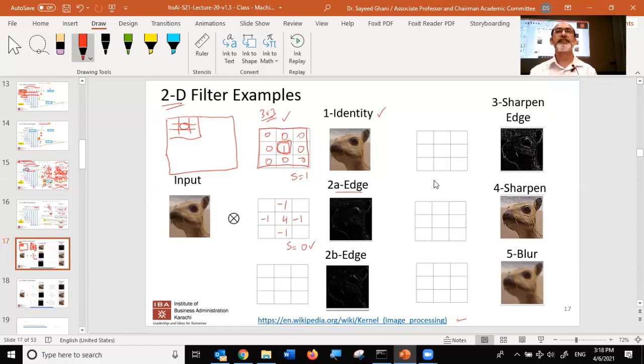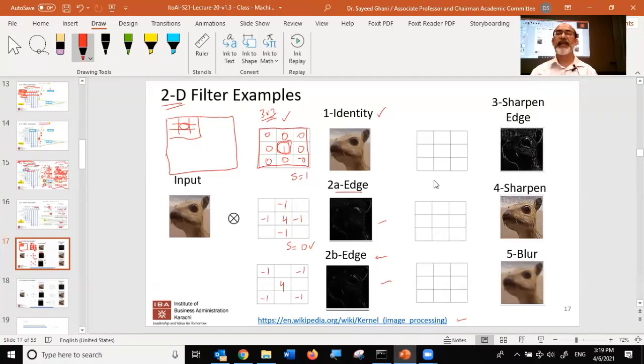Sorry, say that again. Okay, that's exactly what the other one could be. That's why I have 2A and 2B, to predict your question. So how could you do it at the edges? You could have multiple types of filters. You could put -1s over here, -1s, and a 4 over here. Perfectly fine. So you could have different types of edge detectors. And in fact, I'll show you in a minute that one of these is exactly what you're suggesting.